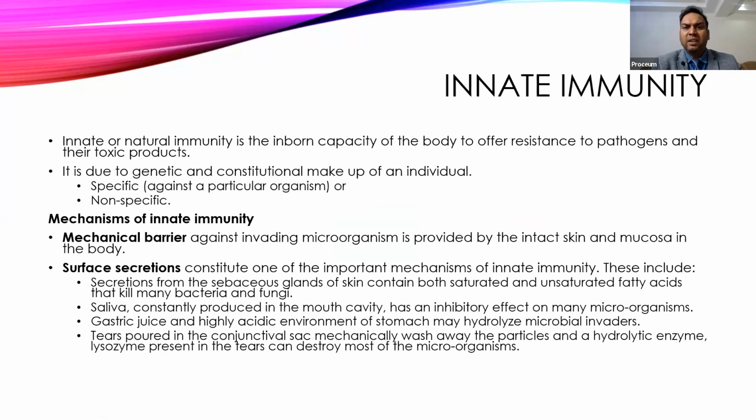As it is present inborn, it is resistance to all types of pathogens and toxins. These are evolutionarily the older way of the immune system. So in lower animals, usually they had only innate type of immunity. As they became more and more complex, we started developing acquired immunity. So there are specific responses against a particular antigen, and non-specific. There are two types of immunity.